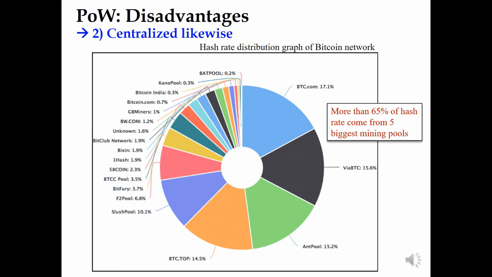Likewise, the main advantage of blockchain is decentralization. We need decentralization, but proof of work makes the network somewhat centralized already. So this is the disadvantage of proof of work. In some situations we may need another consensus better than proof of work in some aspects to be applied in many situations.